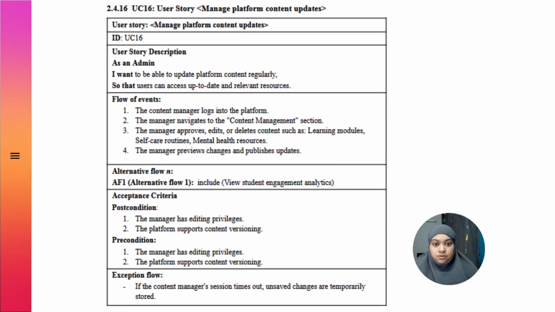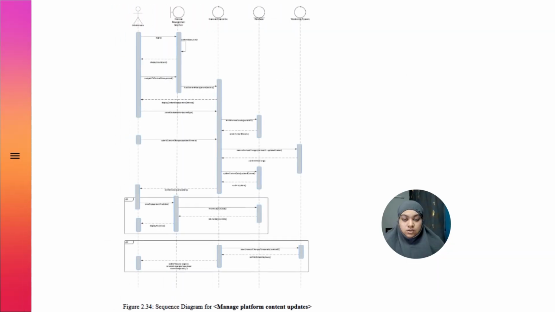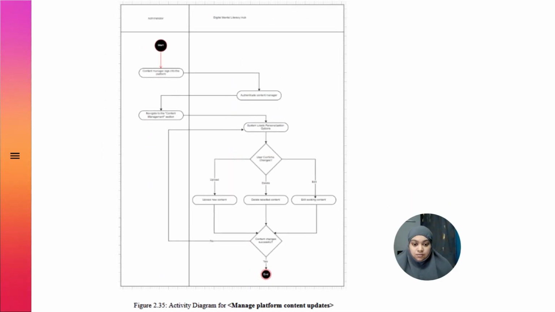UC 16: manage platform content updates. The actor is the administrator. Event flow: the manager navigates to the content management section. He can approve, edit, or delete contents. He can preview changes and publish updates. This is the sequence diagram for UC 16. This is the activity diagram for UC 16.